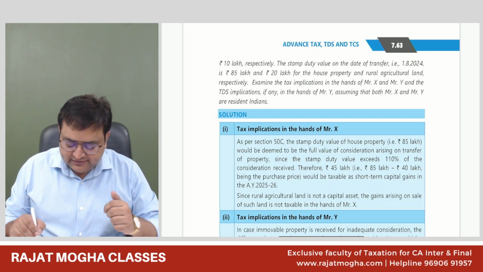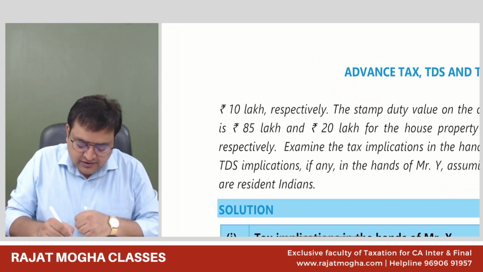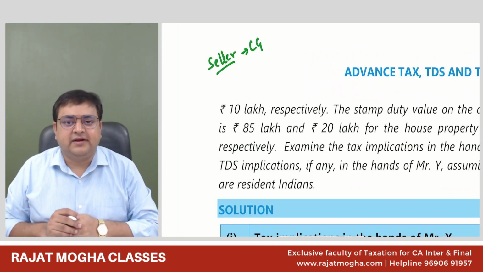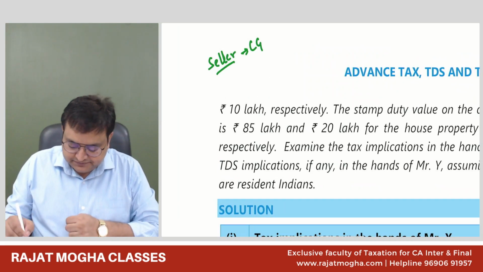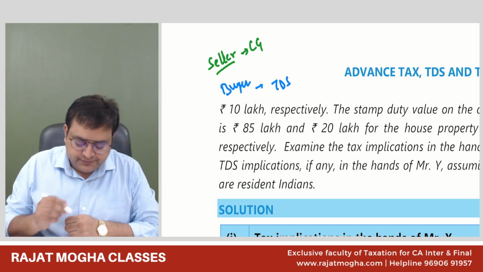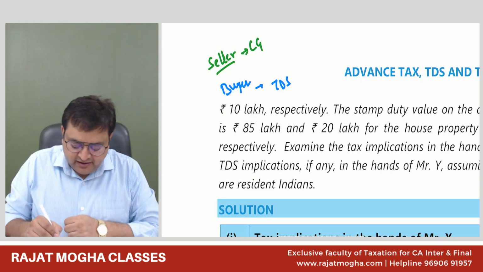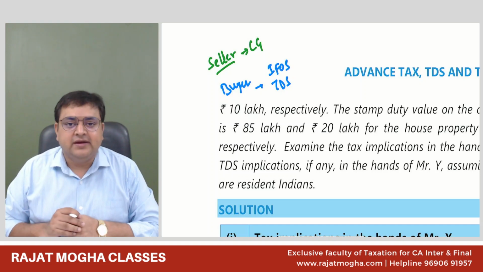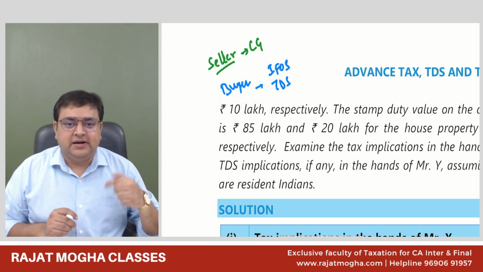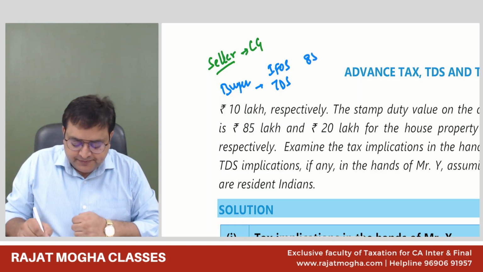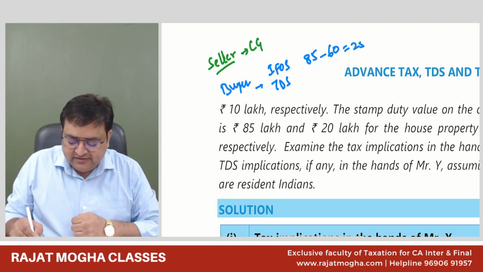So see, for the seller, what would be the tax implication? For the seller, capital gain will arise. And for the buyer, he has to deduct TDS also. But in the hands of the buyer, there would be one more tax implication, that would be IFOS, income from other sources. Why? Because he is purchasing a capital asset at a lower value. The stamp duty value is 85 lakh and he's purchasing it for 60 lakh. So 25 lakh would be his IFOS income also.